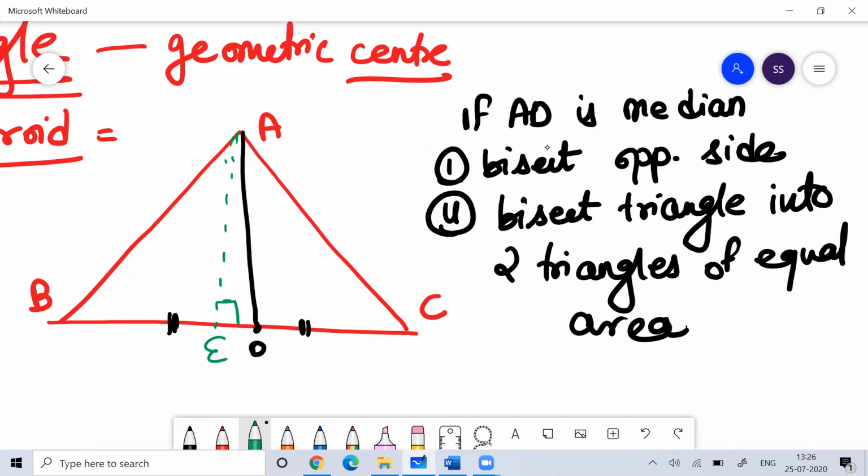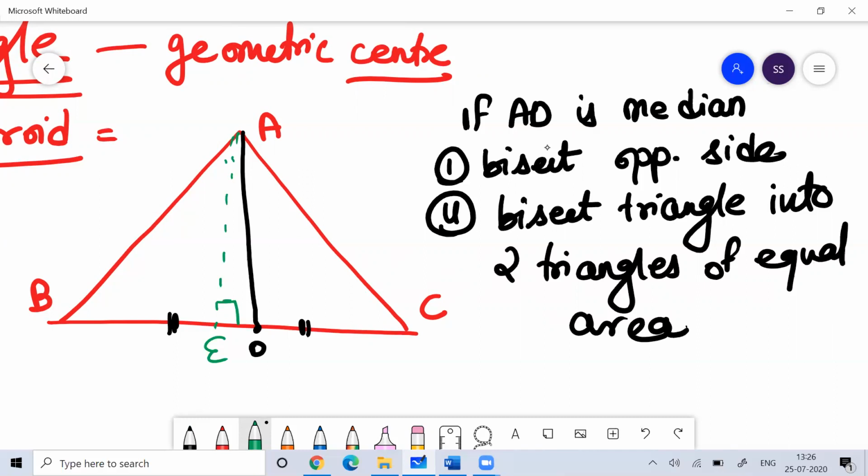Through reverse engineering I can prove it. The area formula is half into base into height, BD is equal to CD, and the height, that is the altitude AE, is the same for both triangles. So the area of triangle ABD will be equal to the area of triangle ADC.